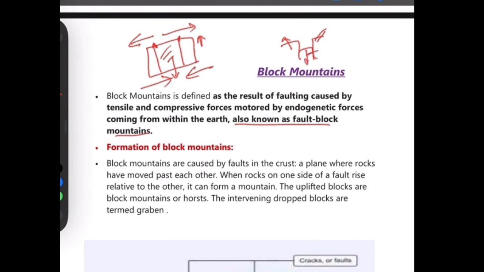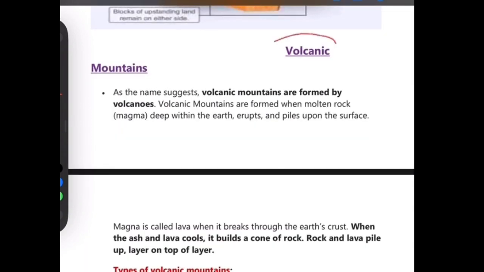graben. It has been written over here: the block mountains are caused by the fault in the crust, a plane where rocks have moved past each other. When the rocks on one side of the fault rise relative to the other, it can form a mountain. The uplifted blocks are block mountains or horst, and the intervening dropped blocks are termed graben, as explained over here. Now moving on to the next, the volcanic mountain.